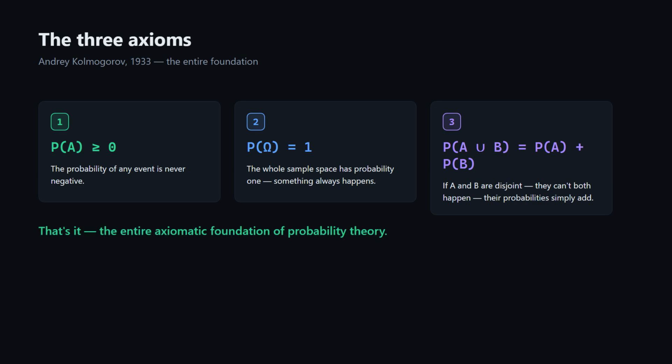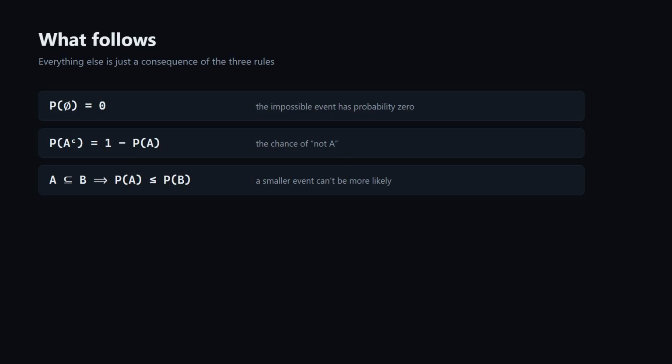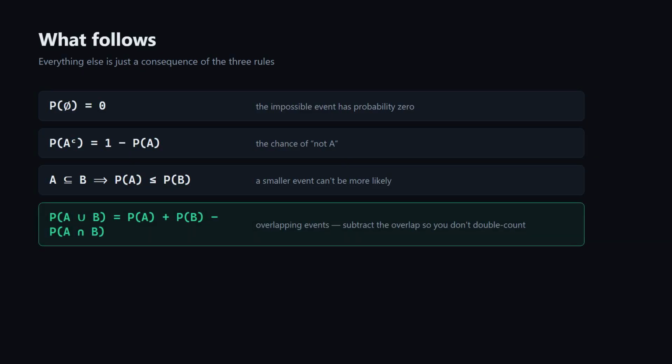That's it. That's the entire axiomatic foundation of probability theory. Everything else is just a consequence of those 3 rules. The probability of the impossible event is 0. The probability of not A is 1 minus the probability of A. If A sits inside B, then A can't be more likely than B. And when 2 events overlap, add their probabilities, then subtract the overlap so you don't double count it.